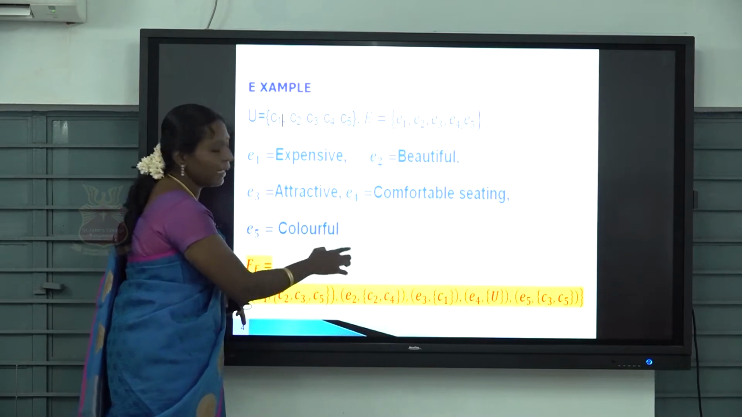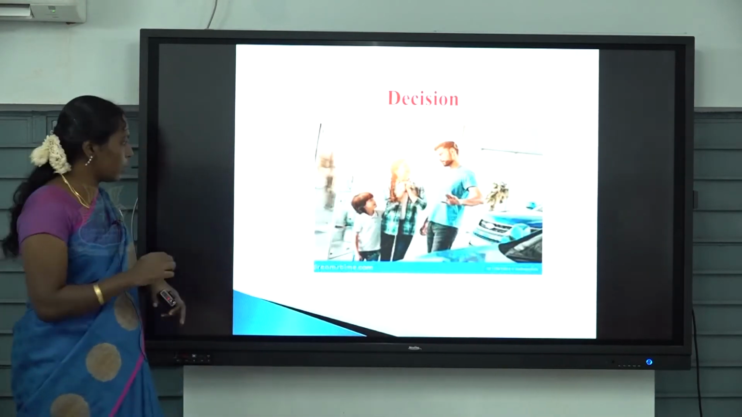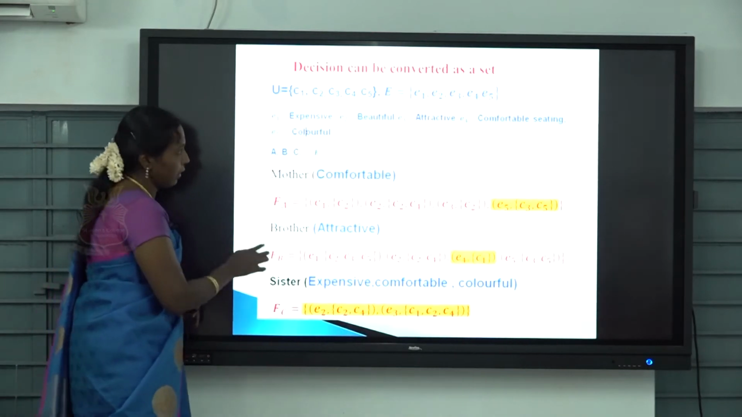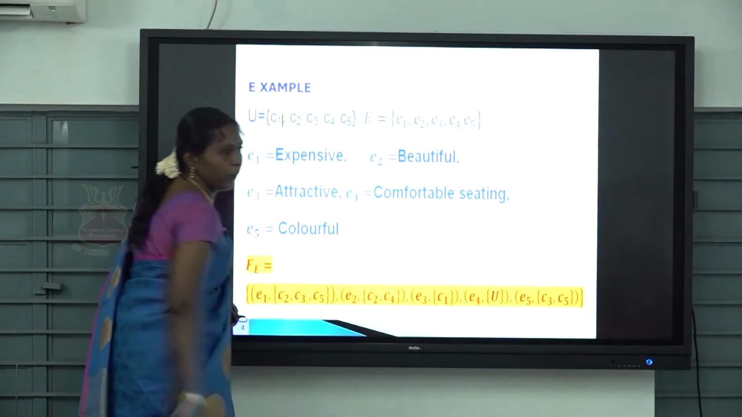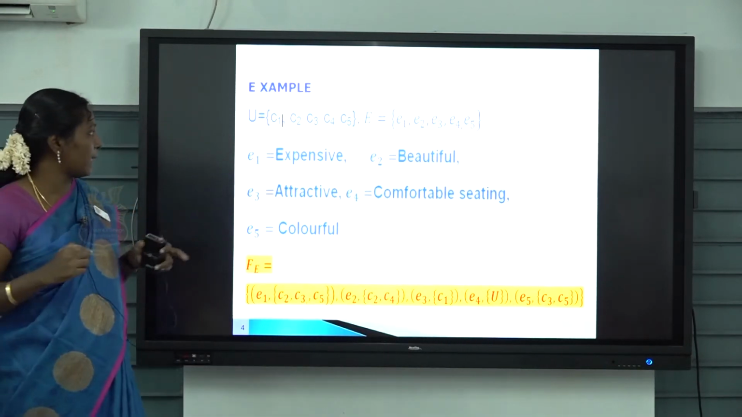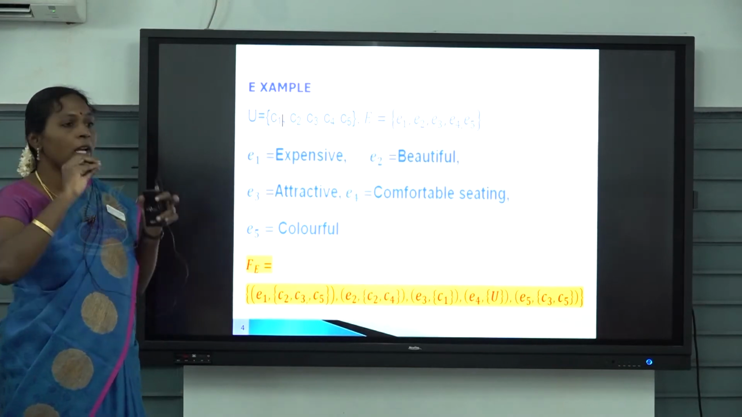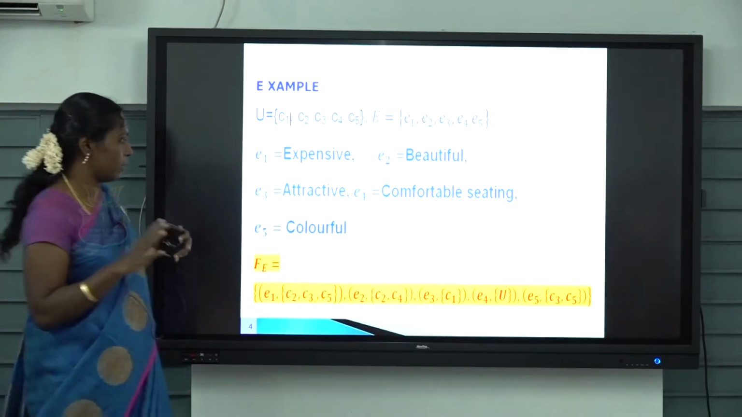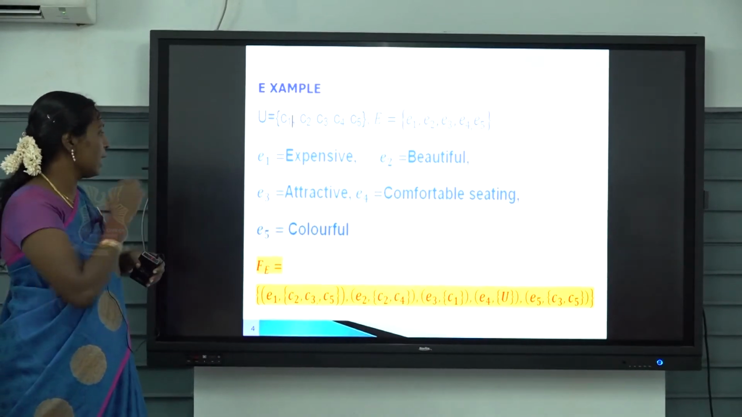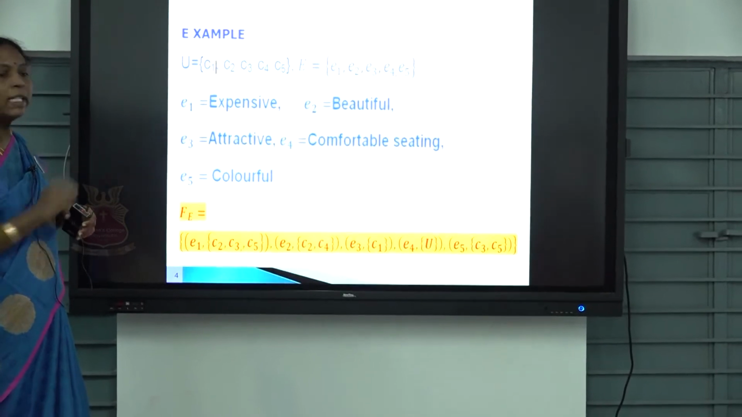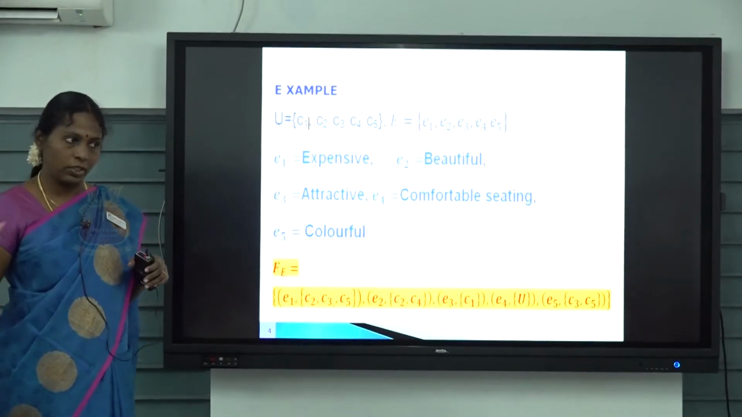The next parameter, beautiful cars, are the second and fourth. E3 means attractive car, that is the first car. And E4 means the whole universal set. E4 represents comfortability: all the cars are comfortable, you feel like that. Next, E5 is colorful. The third and the fifth cars are colorful according to your decision.